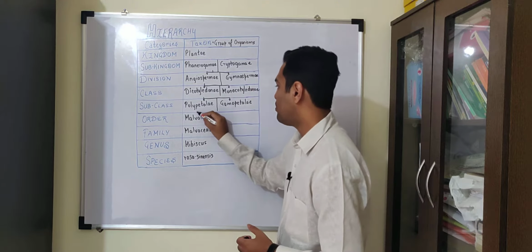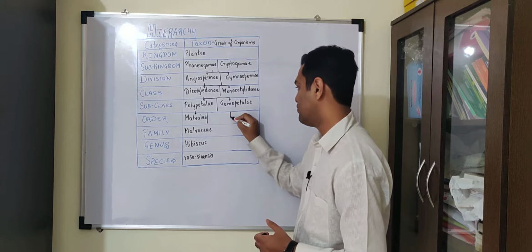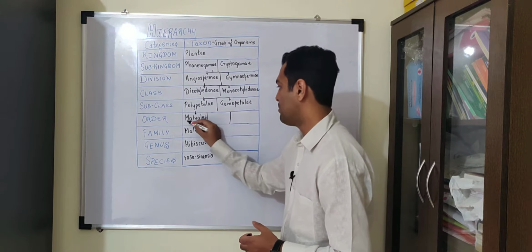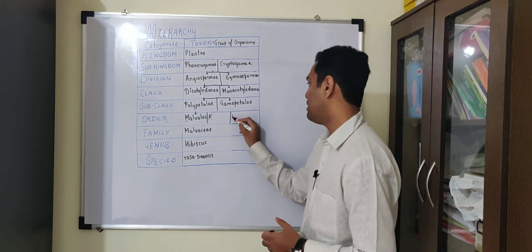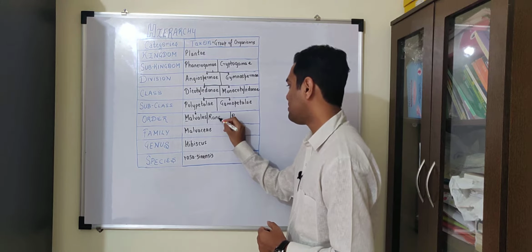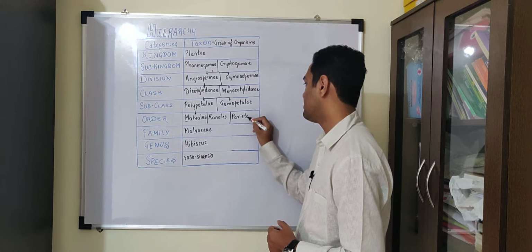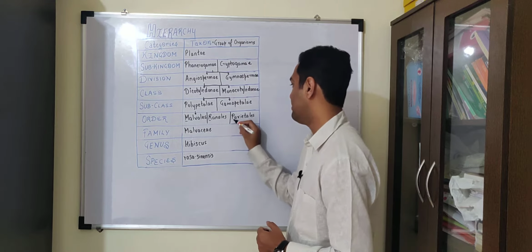Now the subclass Polypetalae is made up of various closely related orders, which you can remember as M, R, P. So Polypetalae has three orders: Malvales, Ranales and Parietales. In short, you can remember MRP.